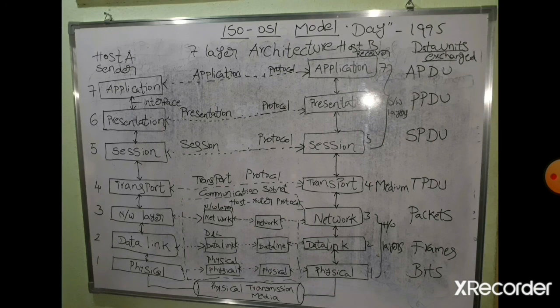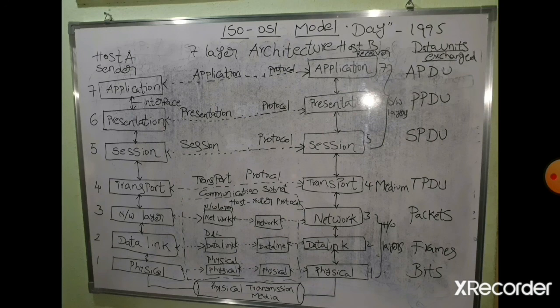Next, the data can be sent to the network layer. So the network layer will take the data, and in the same way, the data link layer will take the data. In the network layer, the data taken from the transport layer will be divided into packets. The network layer again passes the data to the data link layer. The data link layer divides packets into frames. Again, the data link layer sends frames to the physical layer.